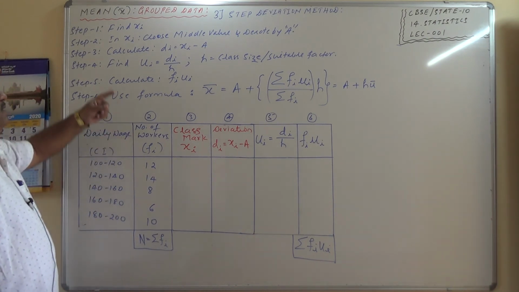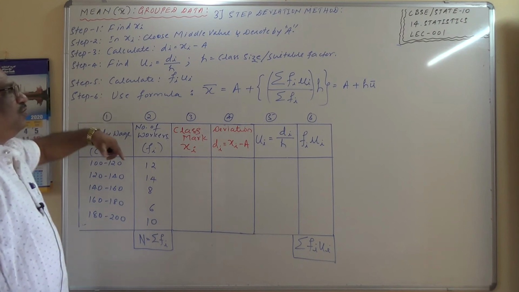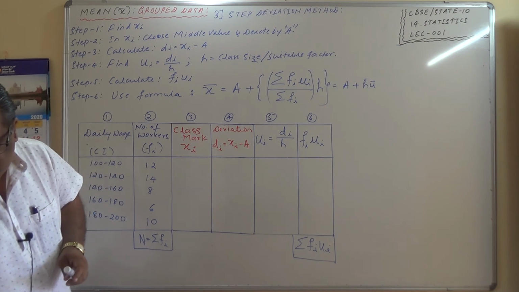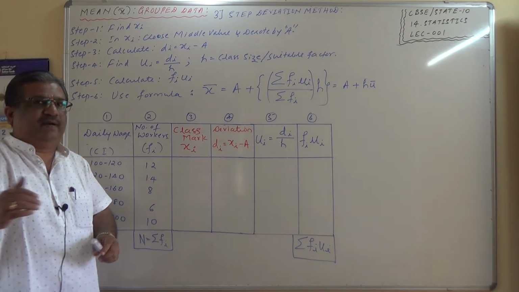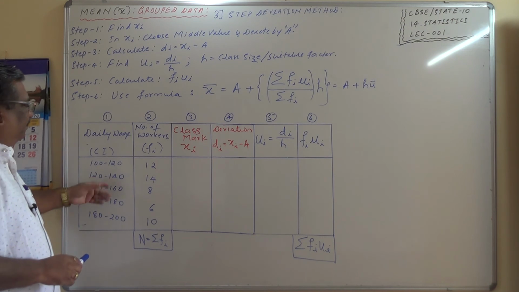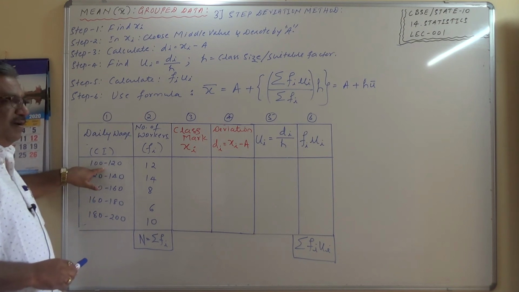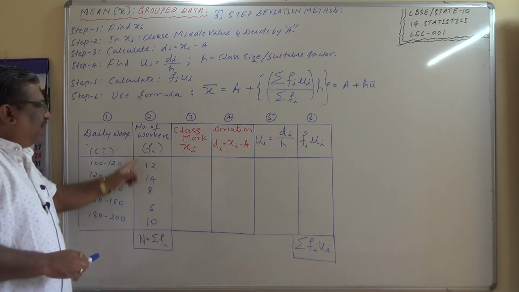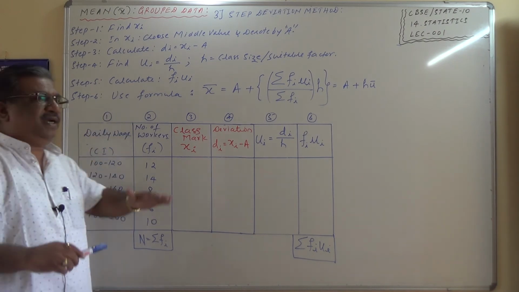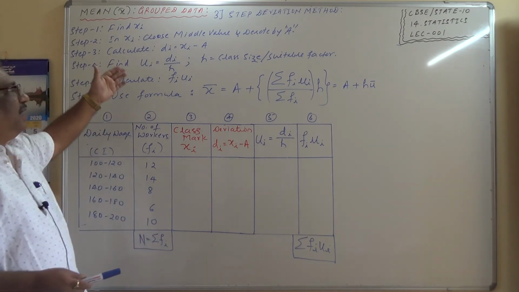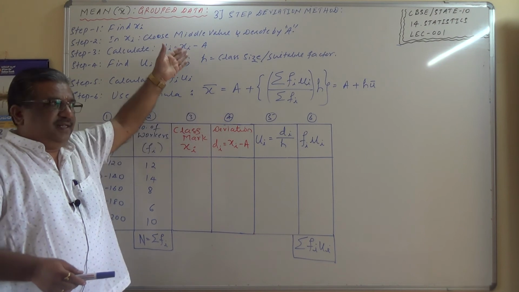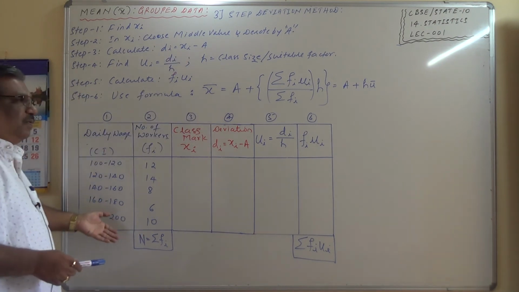We have to calculate the mean by using a suitable method is the question. What is the question? Calculate the mean daily wages of the workers of a factory by using an appropriate method. So what is the appropriate method that I would like to choose here? Given a choice, the class intervals are quite big, therefore xi will be quite a big number. Also the frequency of workers is quite a big number, and therefore in order to eliminate a lot of calculations, I'll be going for the step deviation method, which is described in these steps. So I am going to adopt now step deviation method.